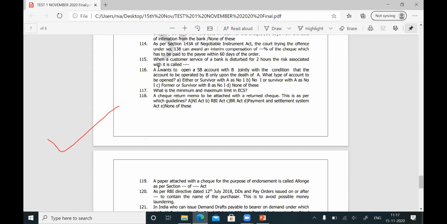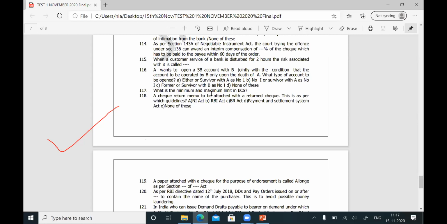So A will be number 1, B will be number 2. Number 1 will operate the account, so upon the death of number 1, B will operate the account. So the answer for question 116 is B: number 1 or survivor with A as number 1. Only upon the death of A, B can operate the account with this condition.